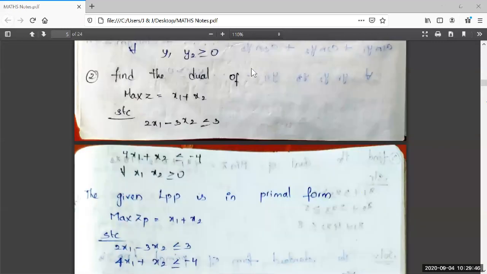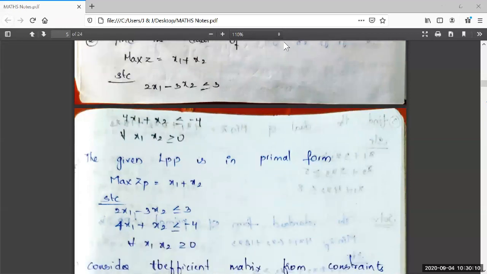Now I am going for the next question. Find the dual of the following LPP. I read it. Max Z is equal to x1 plus x2. Subject to constraints 2x1 minus 3x2 less than or equal to 3, 4x1 plus x2 less than or equal to minus 4, for every x1, x2 greater than or equal to 0. It is a general LPP. Again, the same first question type is repeated in this second question. See here, running out of time.